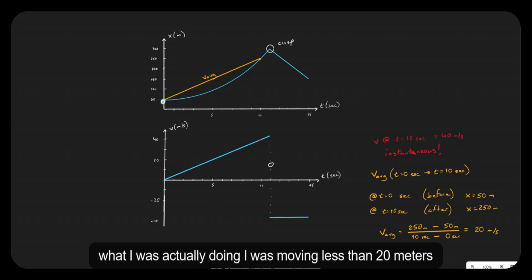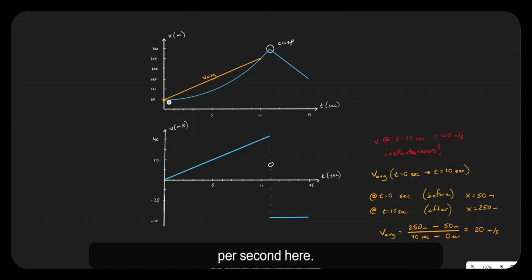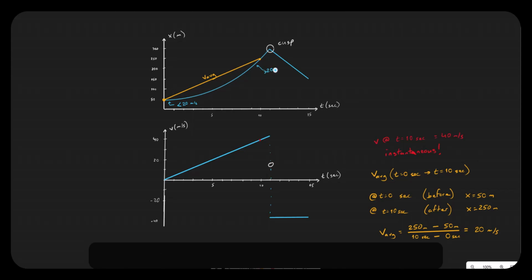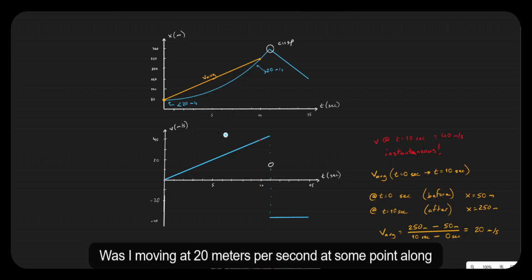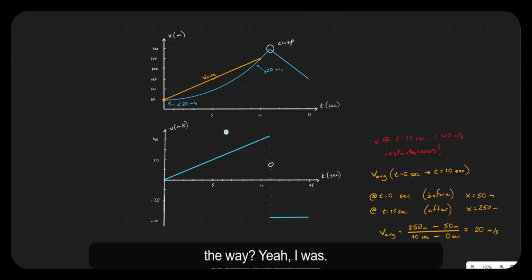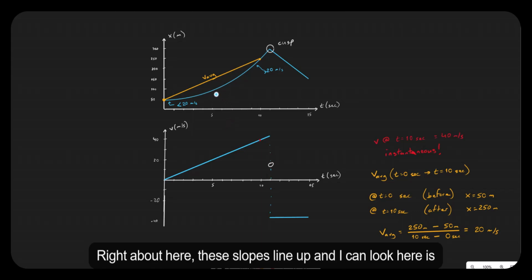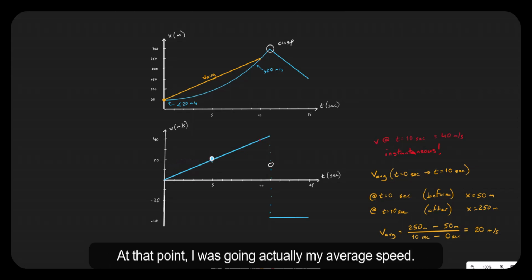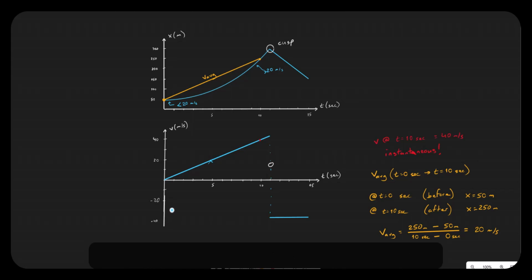No. What I was actually doing, I was moving less than 20 meters per second here, and I was moving more than 20 meters per second here. Was I moving at 20 meters per second at some point along the way? Yeah, I was. Right about here, these slopes line up, and here is my 20 meters per second. At that point, I was going actually my average speed.